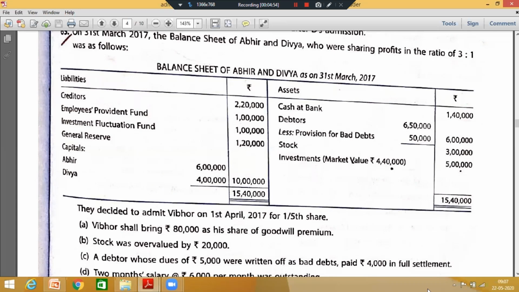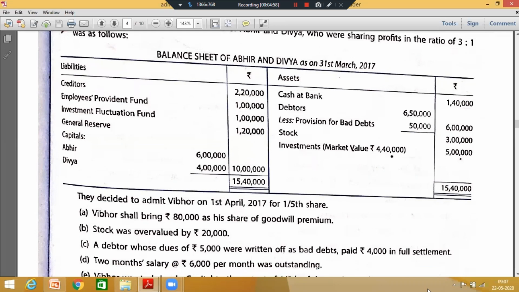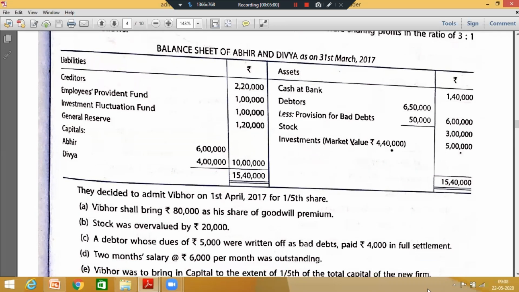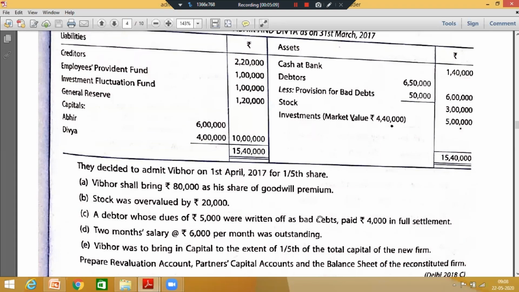Fine. Now he's coming for the adjustments. They decided to admit a new partner for 1/5 share. Vibhor shall bring 80,000 as a share of goodwill premium. Stock was overvalued by 20,000. Fine. If it is overvalued, I want all of you to make the revaluation account quickly. Try making the revaluation account now. We have discussed so many questions and so many adjustments of revaluation account. Stock was overvalued by 20,000.